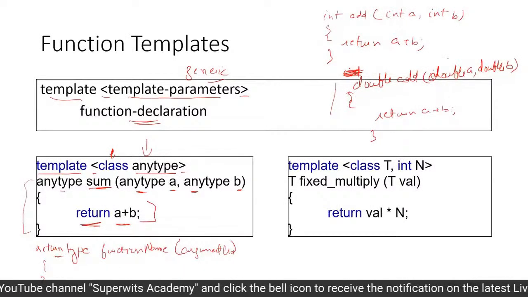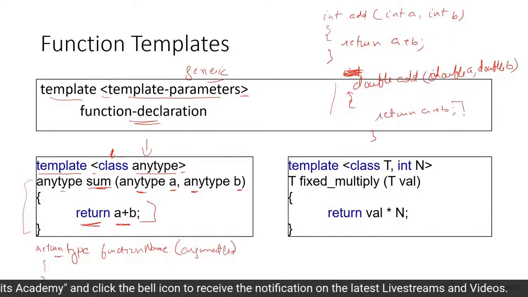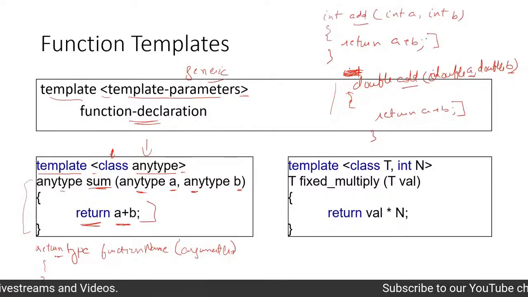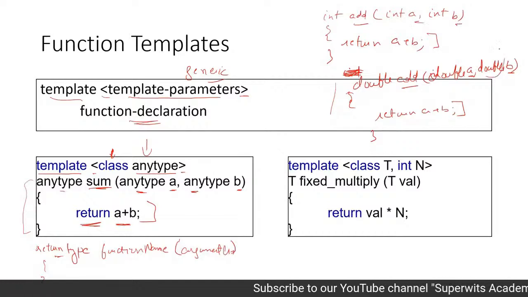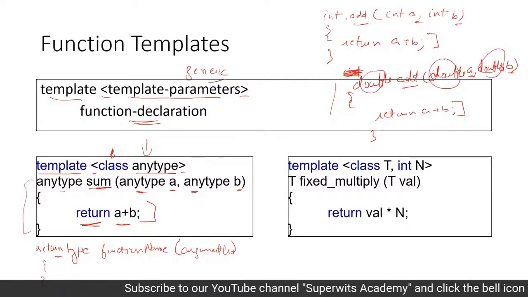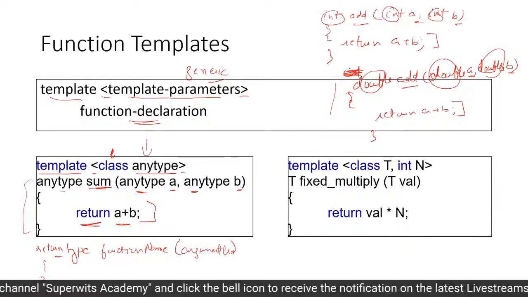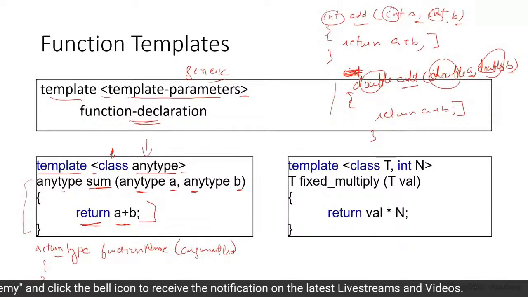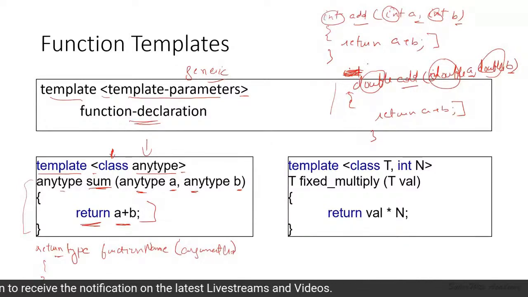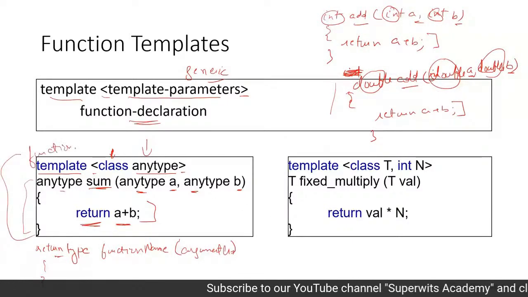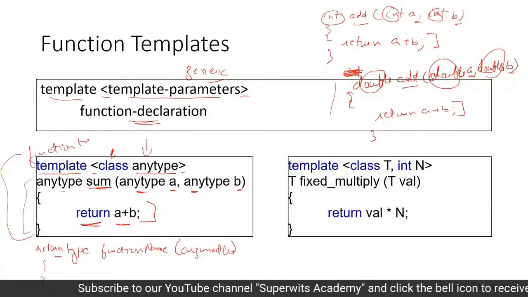So if you look at the definition of these two functions very clearly, this particular instruction is the same, right? The add function is also the same. Parameter names are also given the same. The only differences we have are the data types that are being defined along with these particular set of parameters. They are different, right? So if I have some way to replace them, I can actually squeeze these two functions into one single function. So this is what the template allows you to do. And this is basically what the function template is. That is what we are talking about.